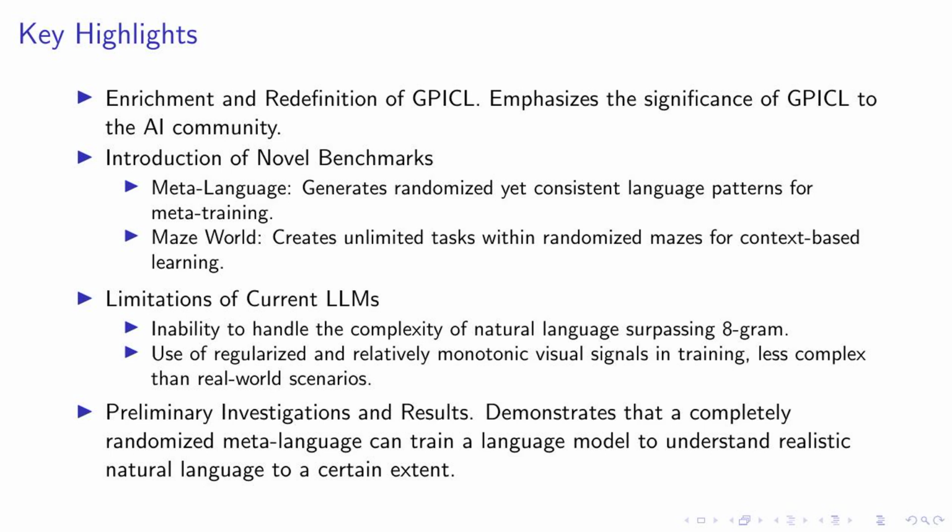This demonstrates a model's potential to learn a new language from scratch, a significant leap in the field of AI. On the other hand, the MazeWorld benchmark generates an infinite number of tasks within randomized mazes. This unique approach trains the model to learn exploration and navigation, pushing the boundaries of what AI can achieve.